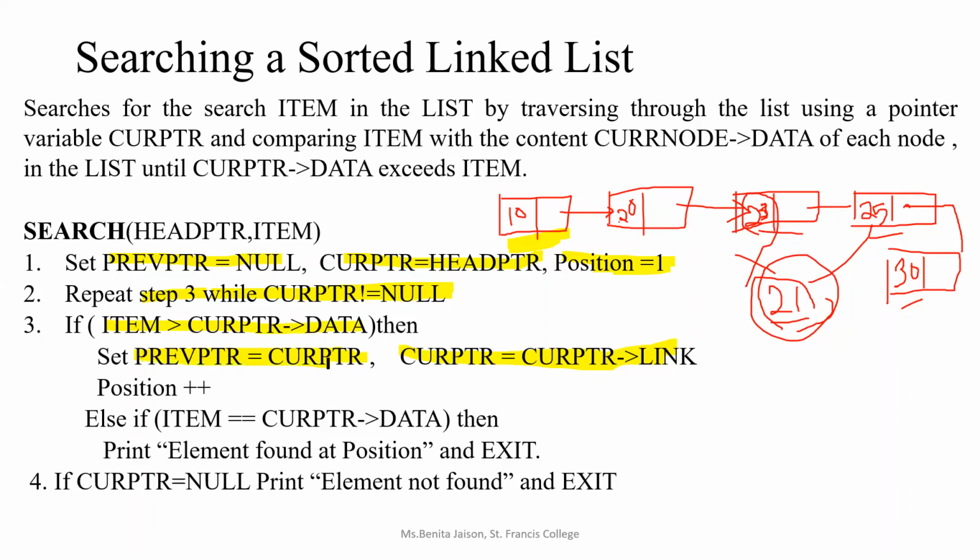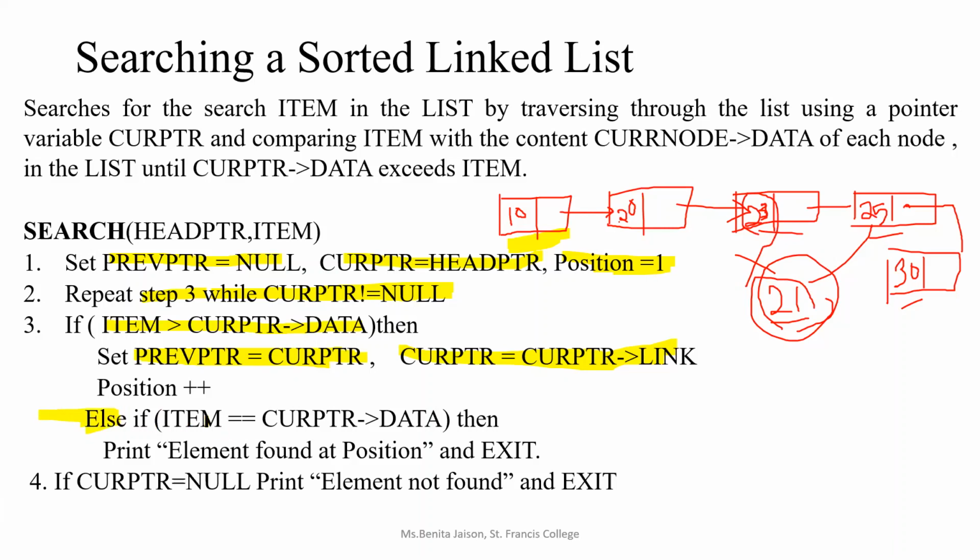Then only we are moving on to the next node. What are the other two possible conditions? Item may be less than or item may be equal to, right? In those two cases, we have to move to the else part.